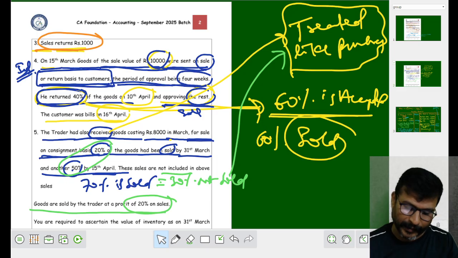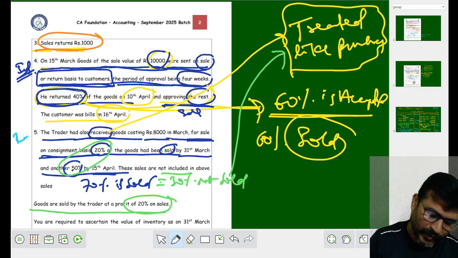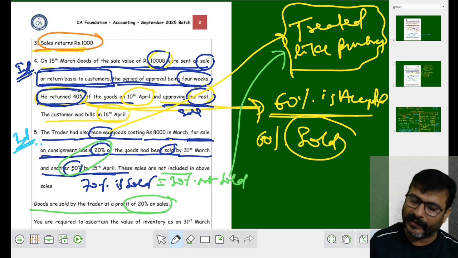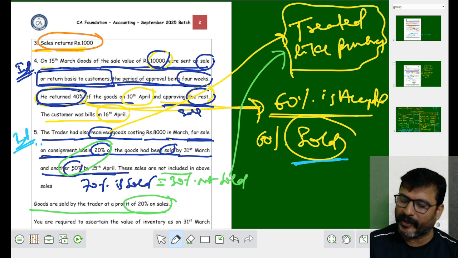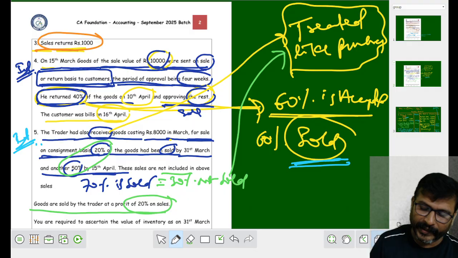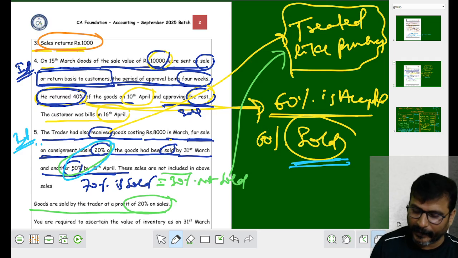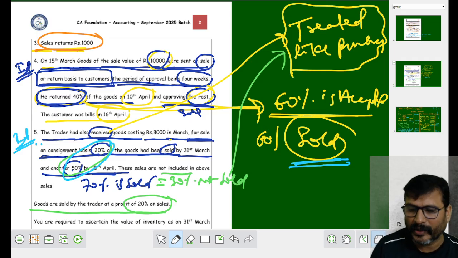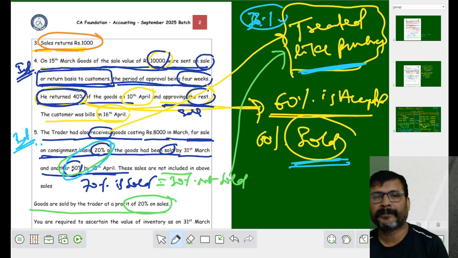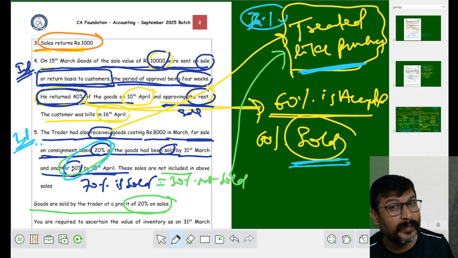How many points are important? This point and this point, both are important. Here 40% returned, 60% approved means 60% sold. We have to take sold as sales. Here goods received on consignment, 70% is sold. Remaining 30% is unsold. Goods received on consignment is to be treated like purchases. Here unsold portion is only 30%, that 30% we have to take. Did you understand, children?